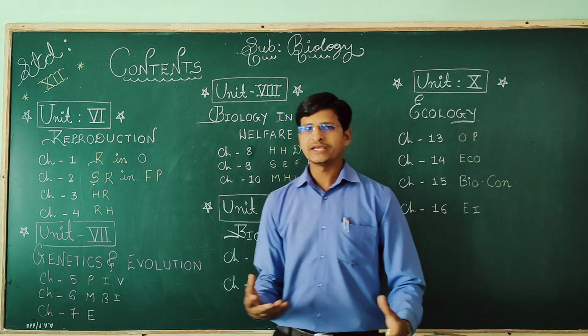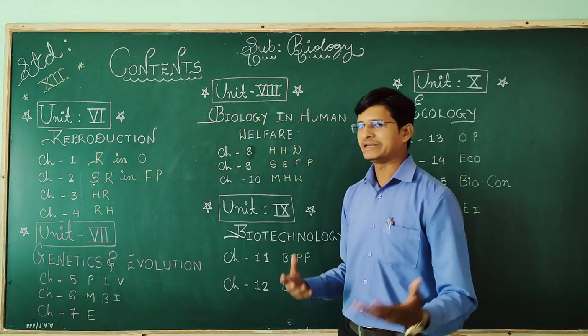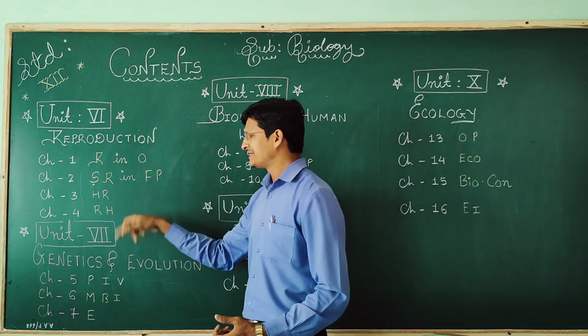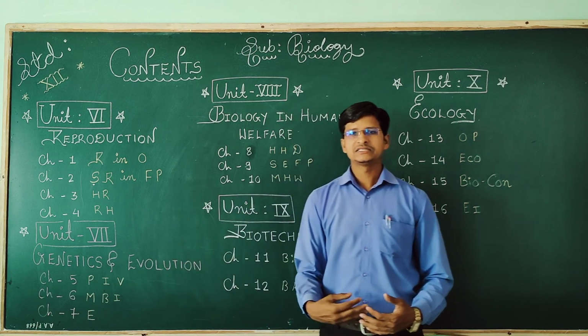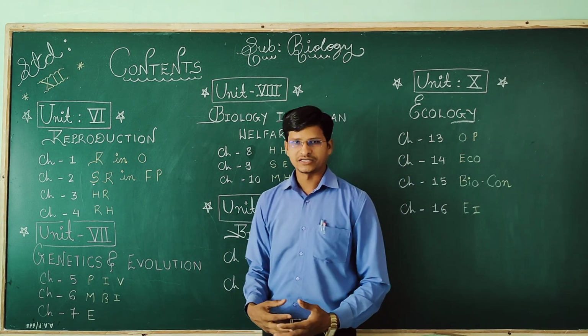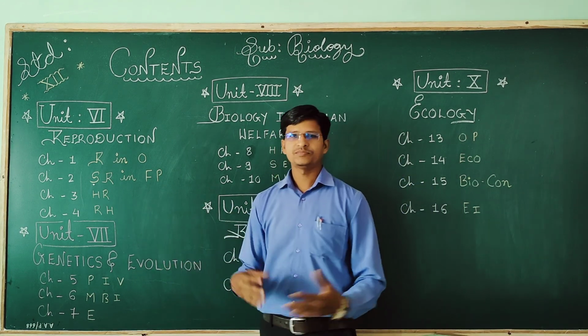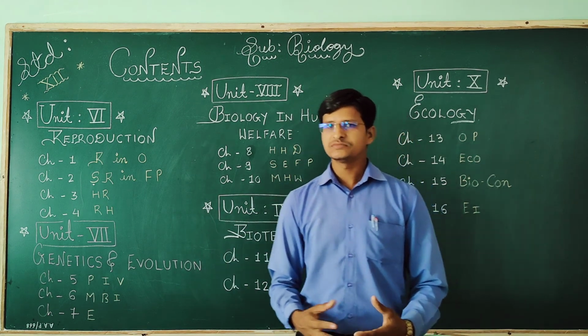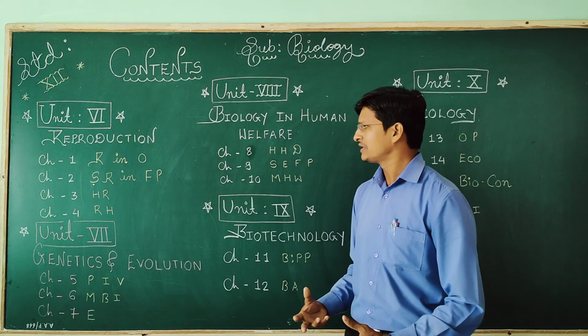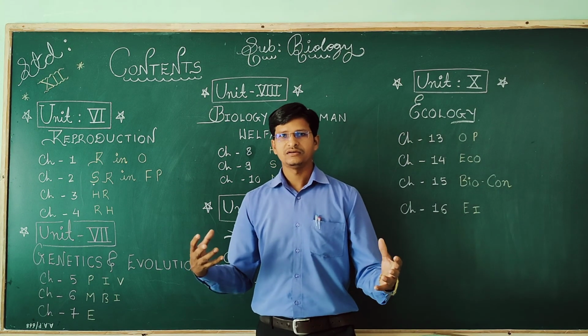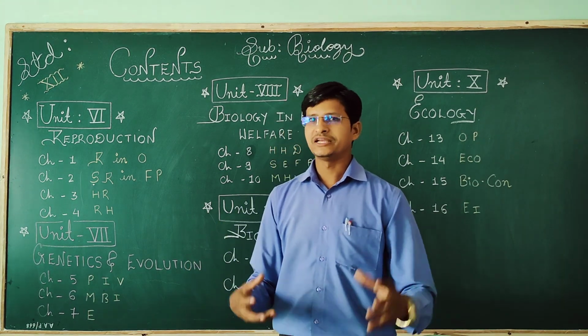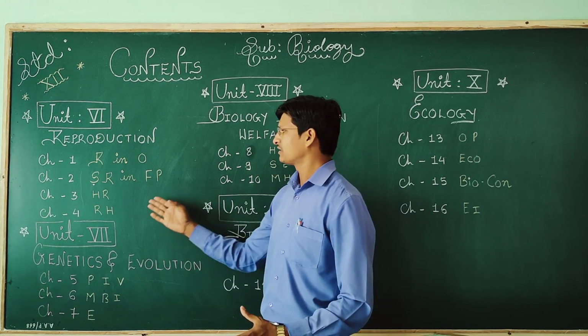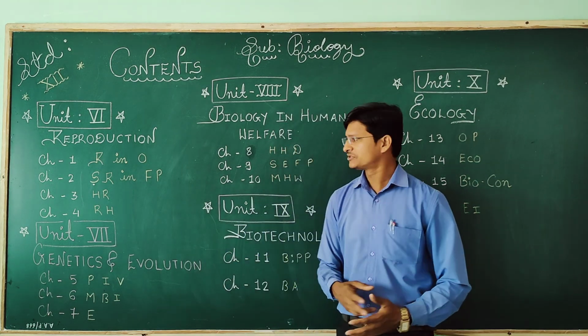This chapter is very common, as it was there in 8th standard, in 10th standard, and it is there in the 12th standard also. In this chapter, the male and female reproductive systems, how the fertilization process occurs, how oogenesis and spermatogenesis occur. All these things we will discuss in this chapter.